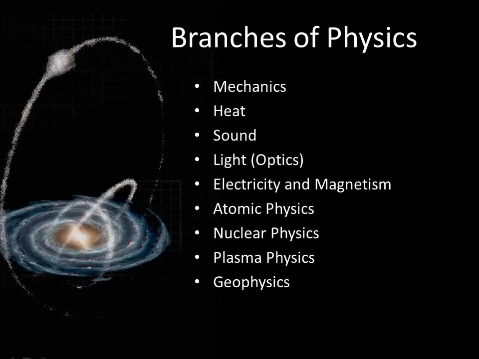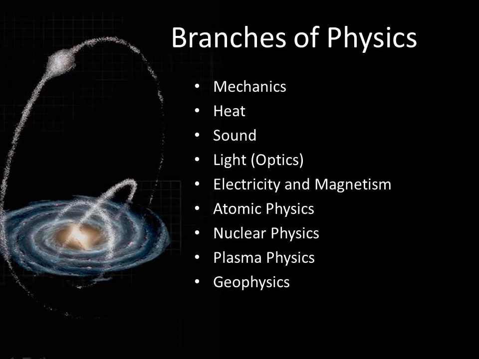Then you have the branches of physics. Physics deals with different matter as well as energy changes. These are the branches. The first one is mechanics. The branch of physics which deals with moving objects and the causes of that motion is called mechanics. Then you have heat. By name we can tell that it deals with heat energy. And then you have sound. By the name we can see that it is a branch of science which deals with sound and its traveling, how fast it travels, etc.